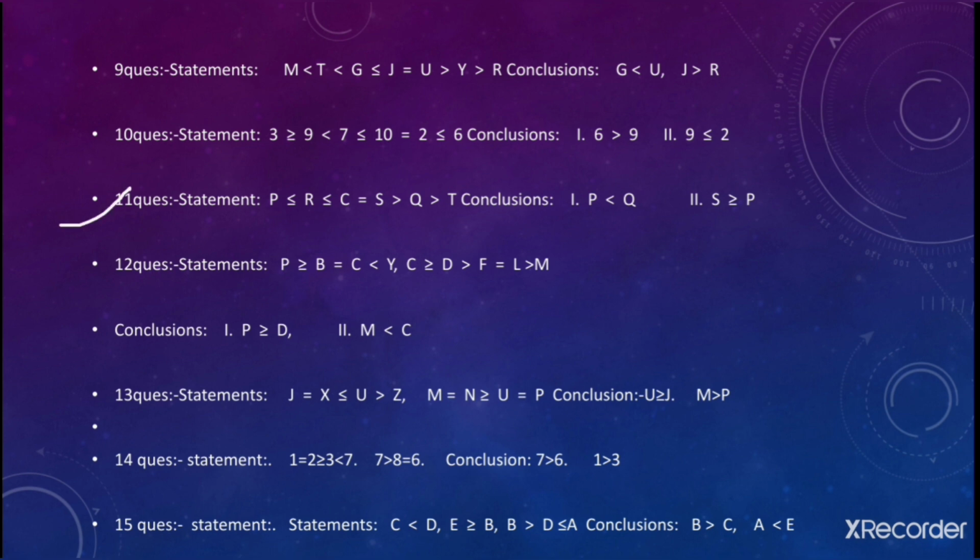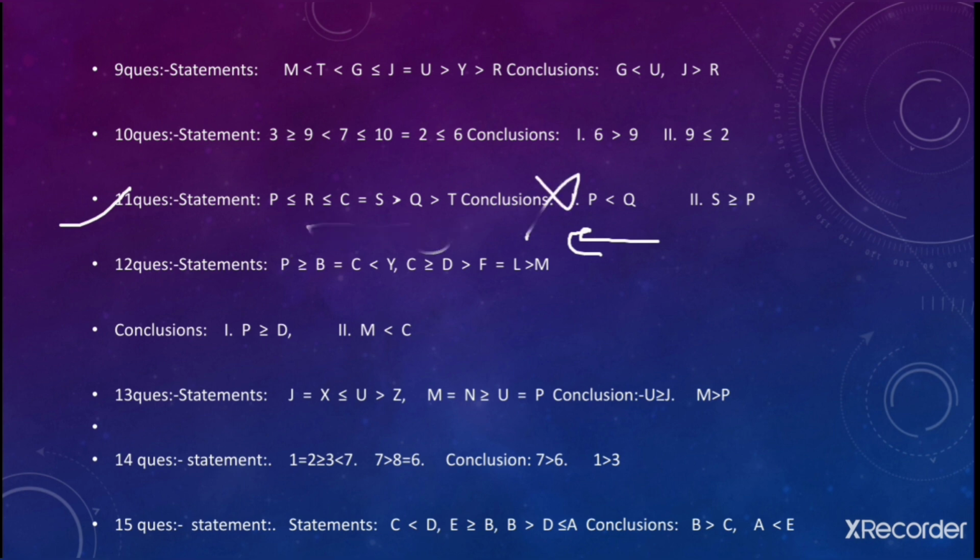11th question, see guys, you need to move forward from Q to P. You can go from Q to T, but you do not have the interlink between T and P anywhere. Fine. And since you have the closing gate, you cannot move to S in this particular left hand side. So since you cannot move, you have the closing gate, you are restricted to go to P. So in this way, this is false.